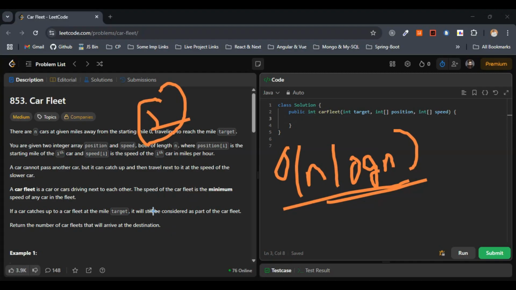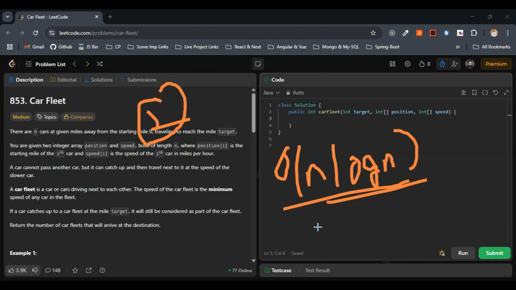So that is the reason we sorted in descending order. First we paired the position and the speed of the car, and then we sorted in descending order in the second step. So sorting plays the dominant role, and the time complexity would be O(n log n).